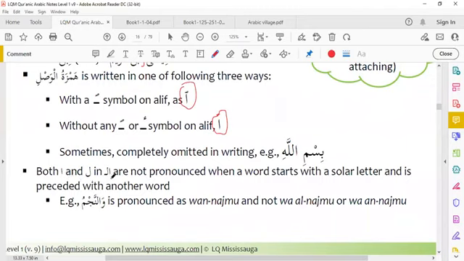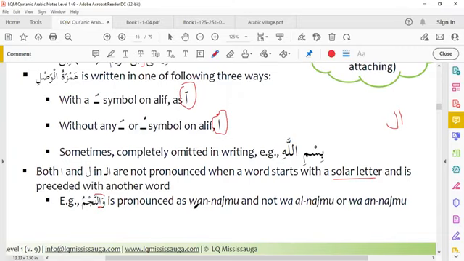Both alif and lam in alif lam are not pronounced when the word starts with the solar letters. In the last lesson, we learned about the solar and the lunar letters. If it starts with a solar letter, then alif and lam we don't pronounce. For example, wan najmu. You see here, wan najmu. This is a solar letter, so alif and lam we will not pronounce. The waw we will pronounce with the noon: wan najmu.